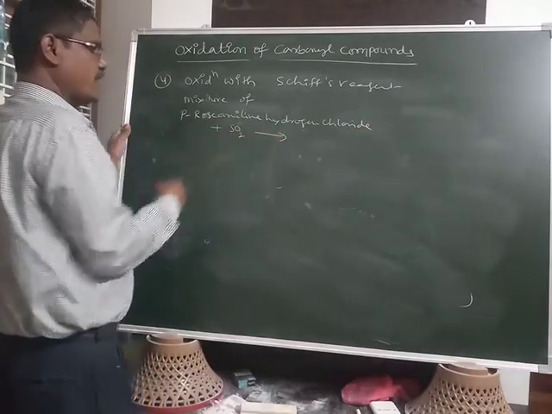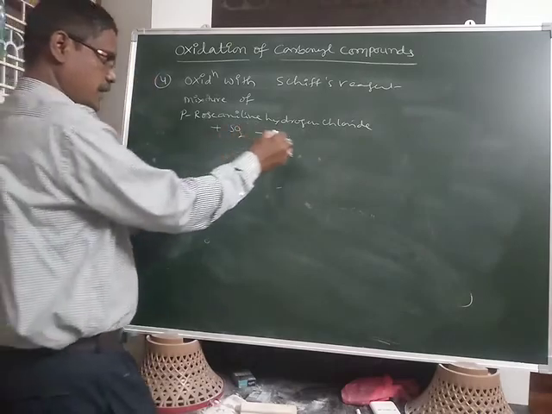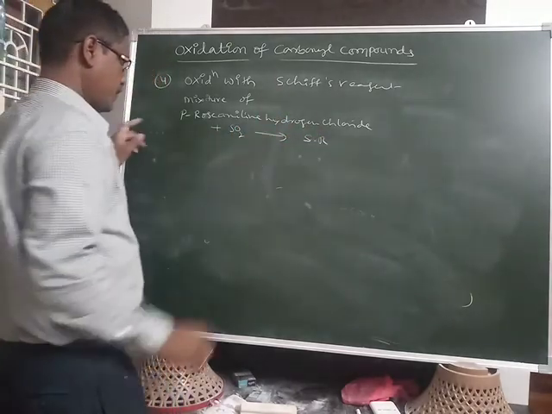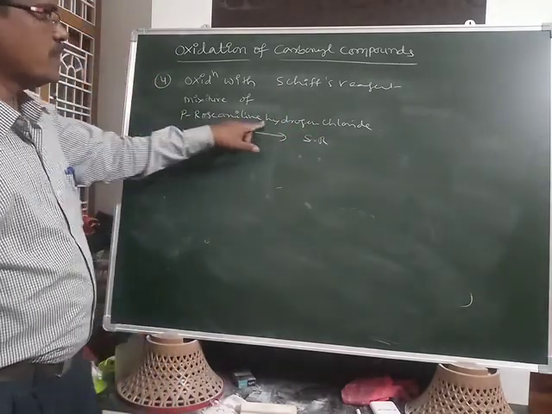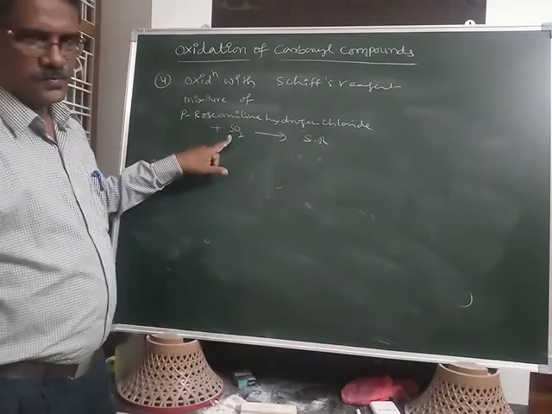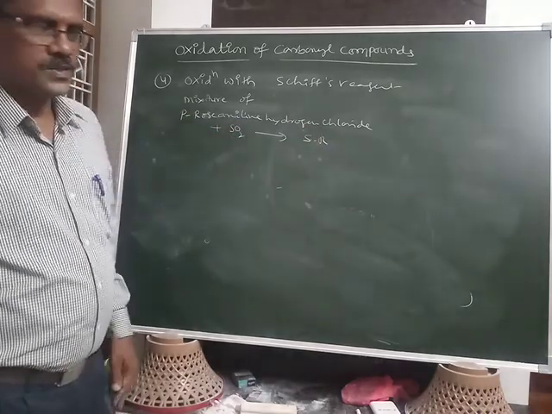A mixture of para-rosaniline hydrogen chloride and SO2 is known as Schiff's reagent.